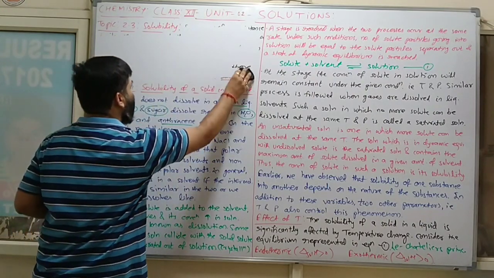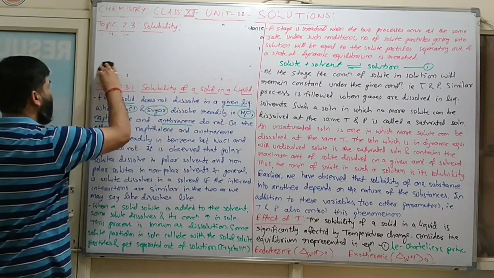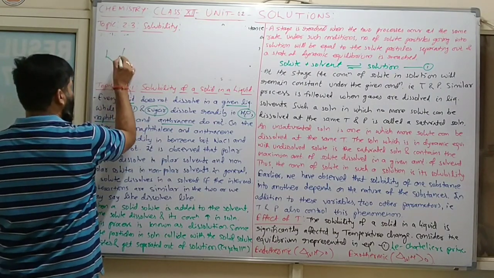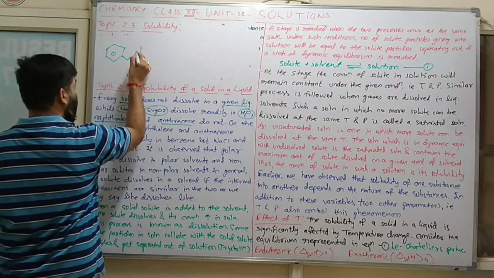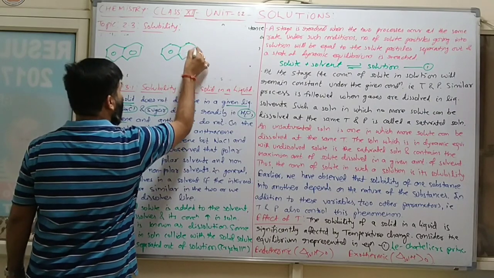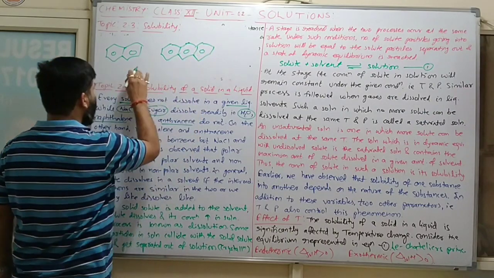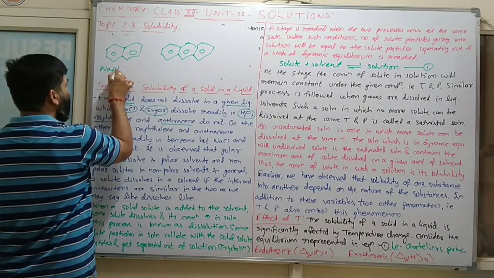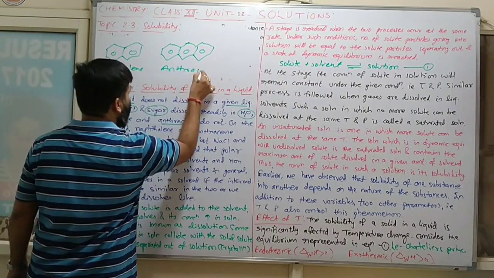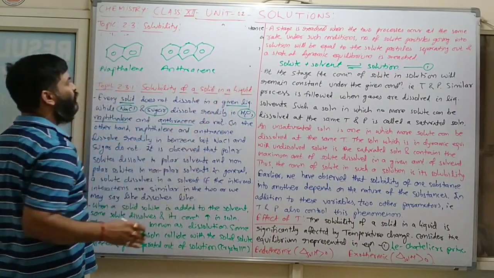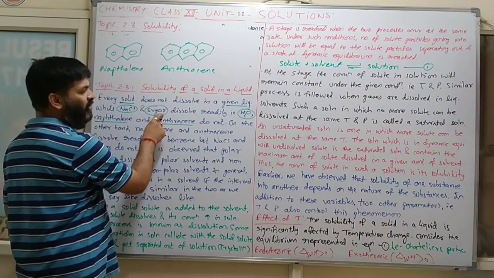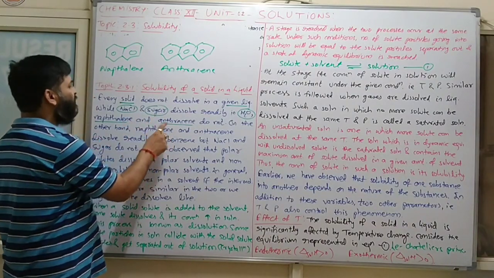See, NaCl is soluble in water, NaCl as well as sugar. But naphthalene has two rings, this is naphthalene, and then this one is anthracene. So NaCl and sugar dissolve in water, but naphthalene and anthracene do not.